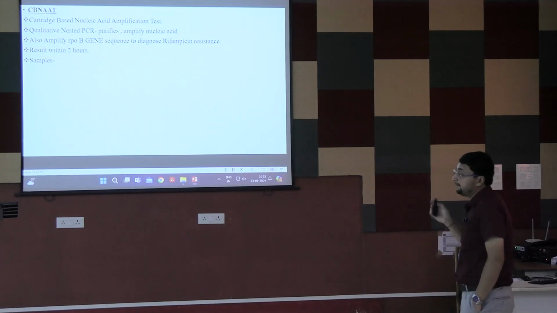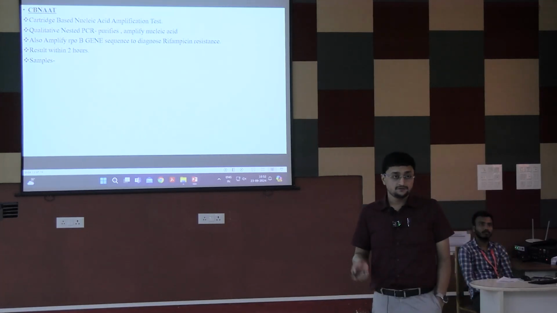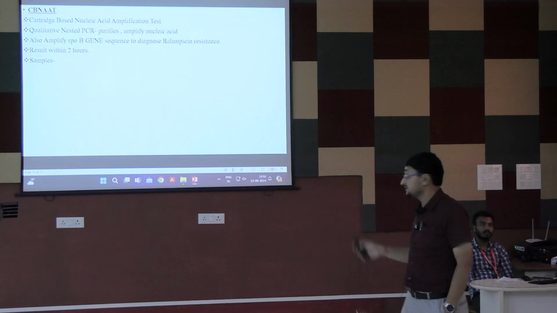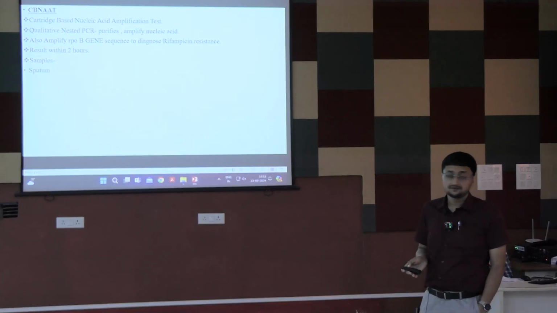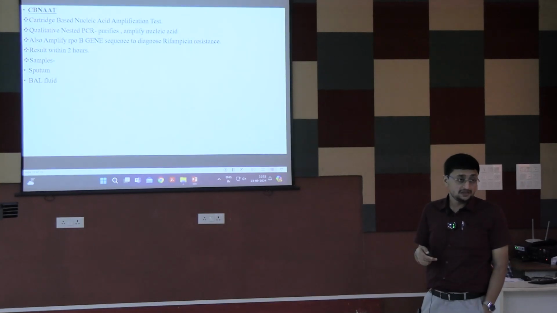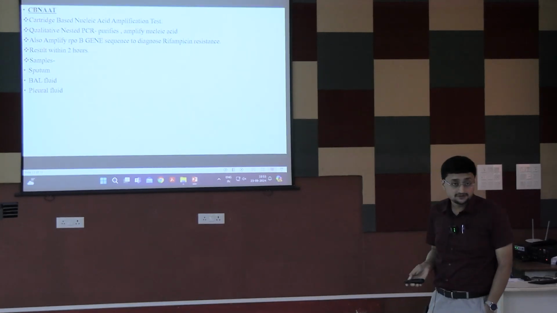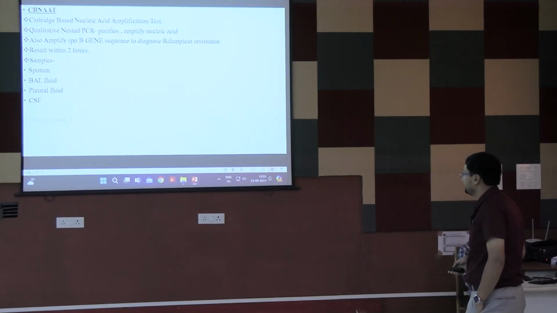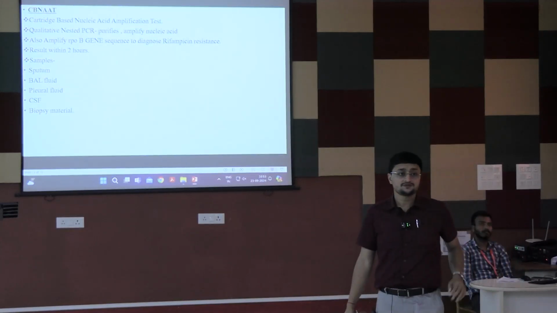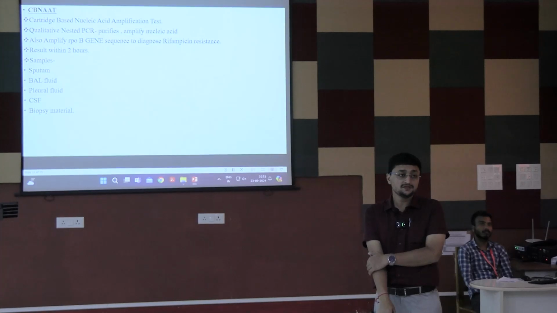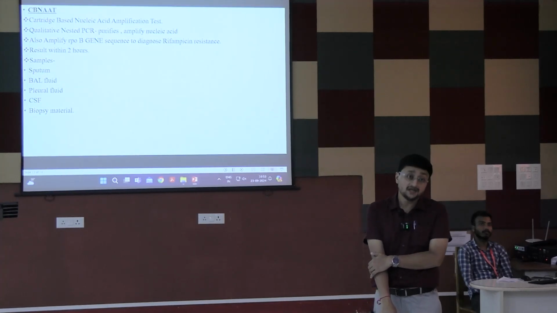And what samples can you use for CBNAT? First is sputum. Next is BAL fluid, bronchoalveolar lavage fluid, pleural fluid, CSF, biopsy material. Blood and urine cannot be used as a specimen for CBNAT.